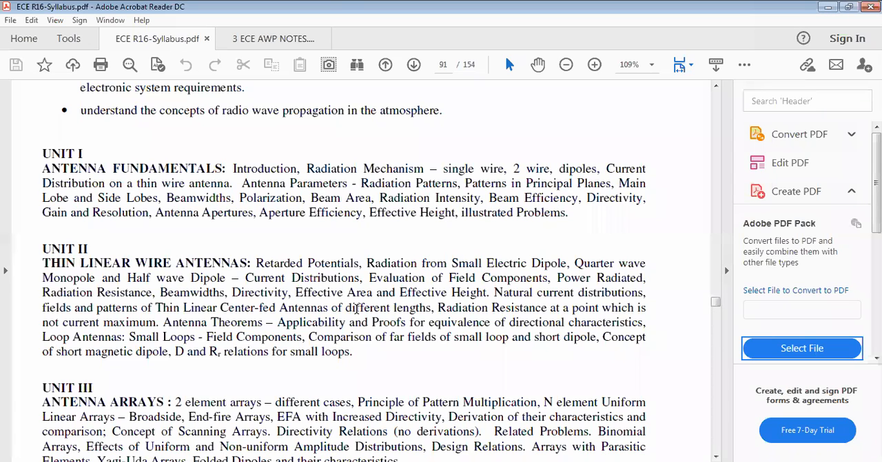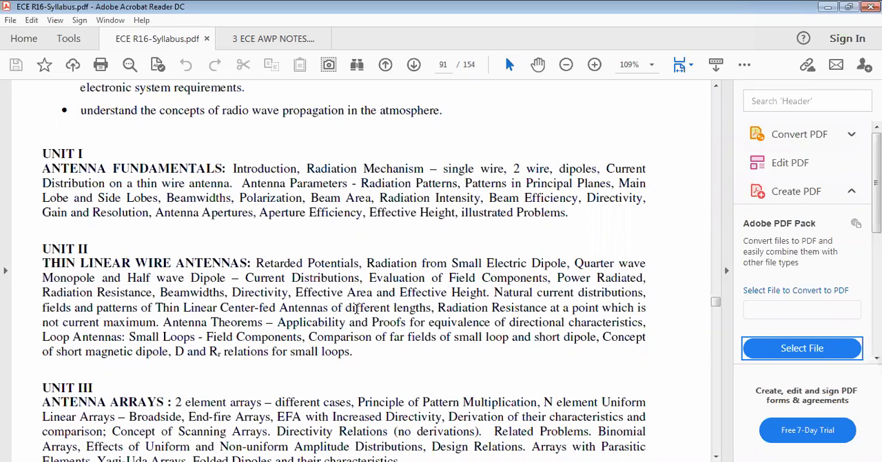See here, in the introduction concept we discussed antenna fundamentals. What is meant by antenna? How do we define antenna? How does that piece of wire radiate electromagnetic energy? How is it possible? A piece of electrical wire is able to radiate electromagnetic energy because of retarded potential and the continuous acceleration and retardation of electrons.